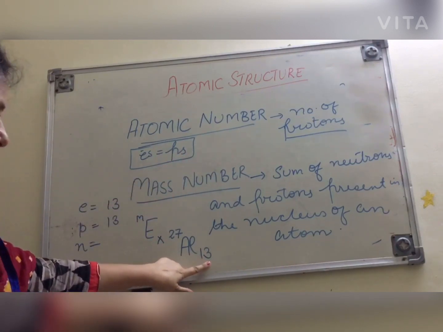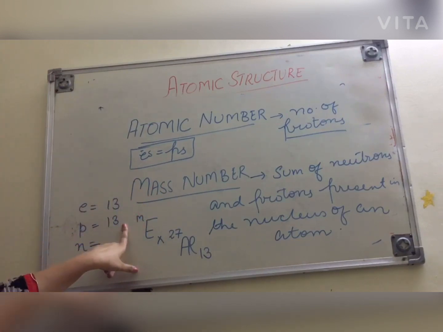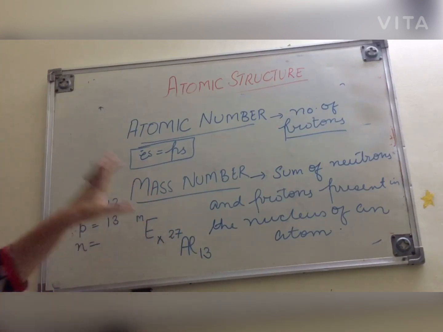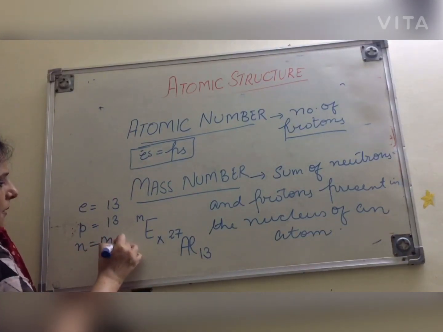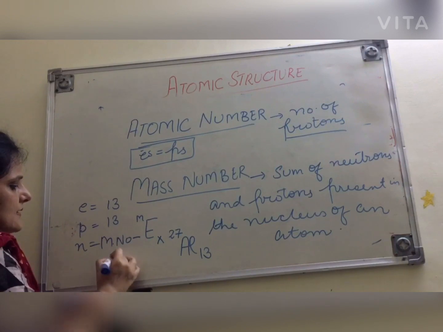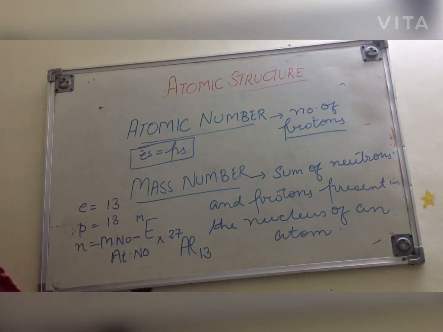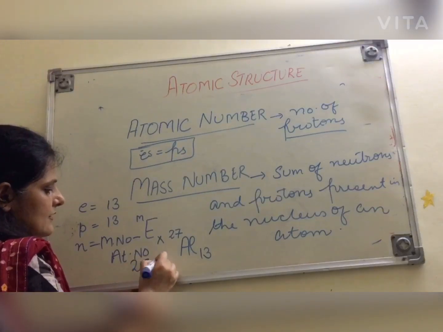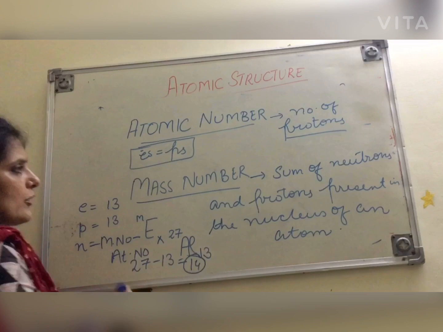If atomic number is 13, it contains 13 electrons, 13 protons. Now what is the number of neutrons? Neutrons is mass number minus atomic number. So for aluminium, the number of neutrons is 27 minus 13, which comes out to be 14.